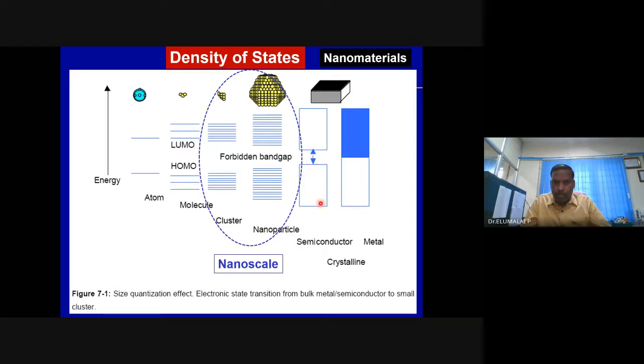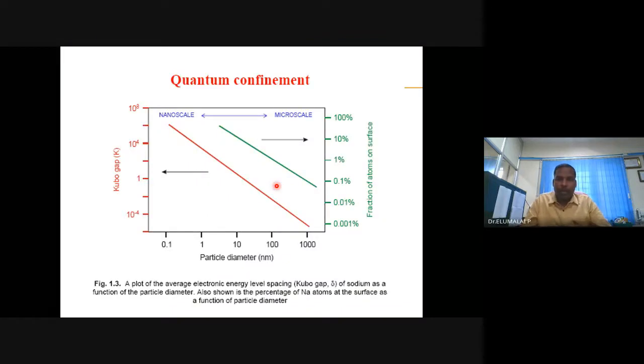There is no separation in the bulk, but in the nanoparticle there is. That average separation in successive energy levels is known as the Kubo gap. It is not zero in nanoscale material, and it is very small or zero in bulk material. This is 1000 nanometer, more like a bulk material, but this is 0.1 nanometer. There is an increase in the Kubo gap.